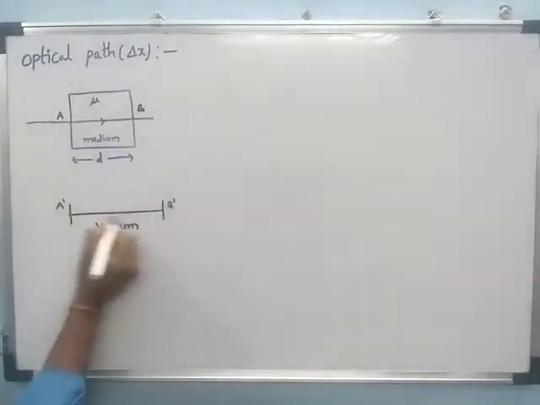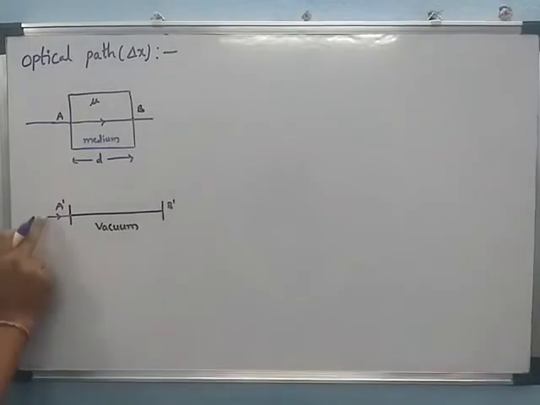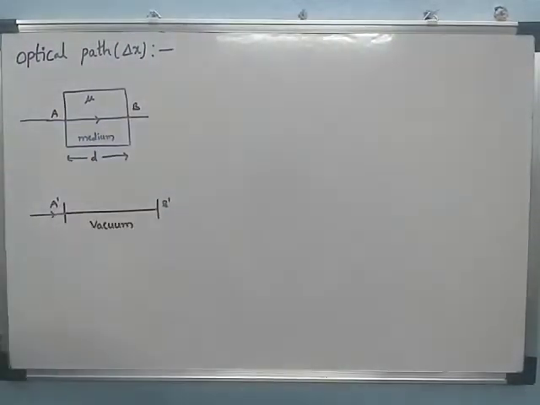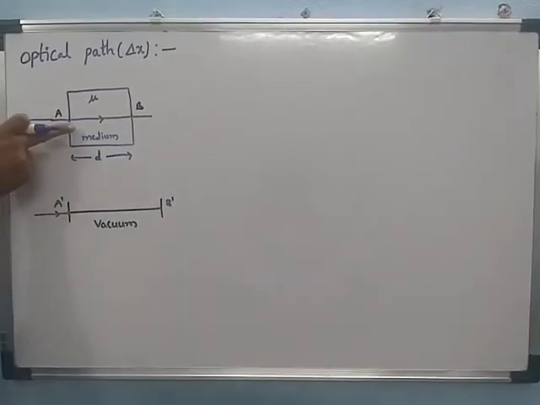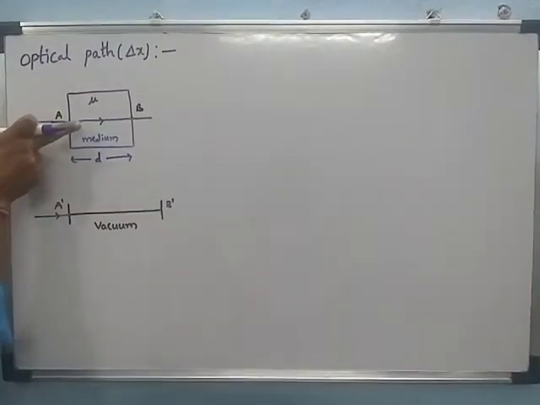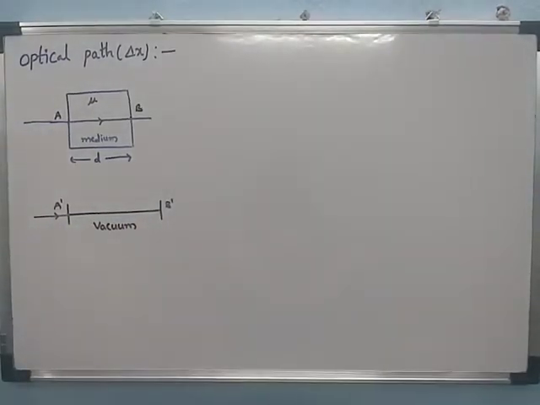Light can pass through A dash to B dash in the same time. That means the time taken to travel in the medium is the same as the time taken to travel in a vacuum.